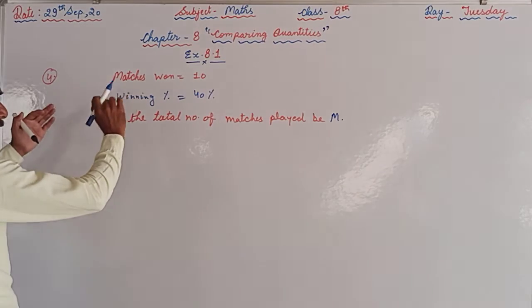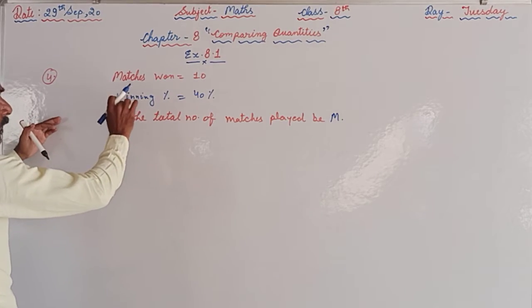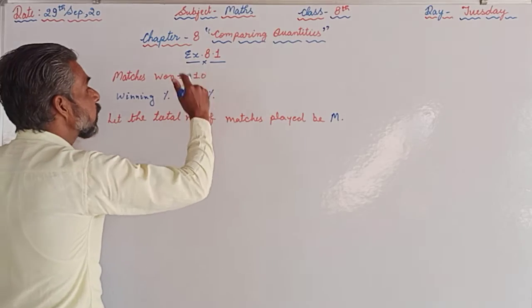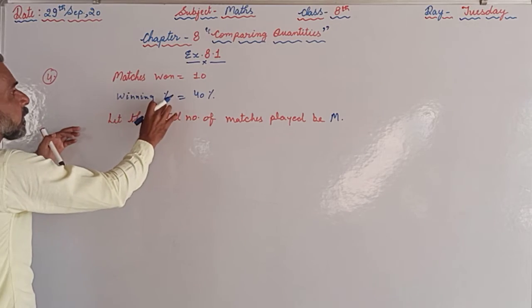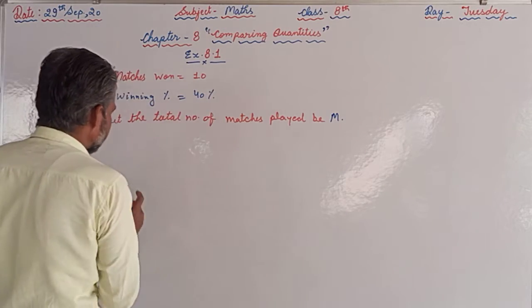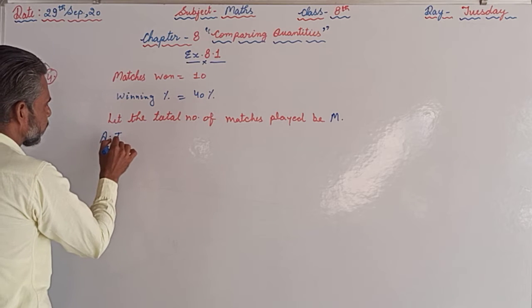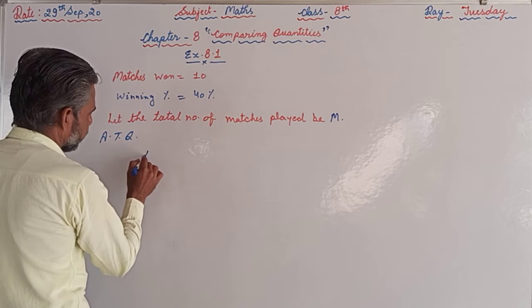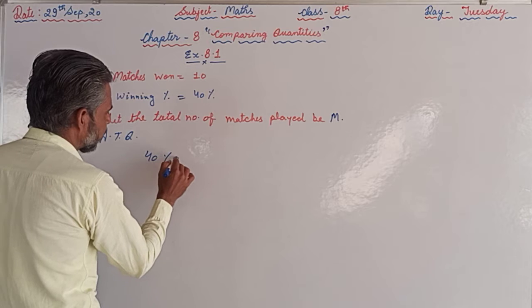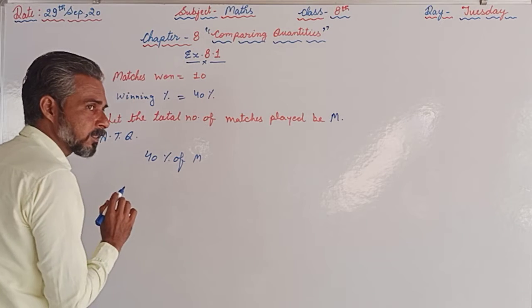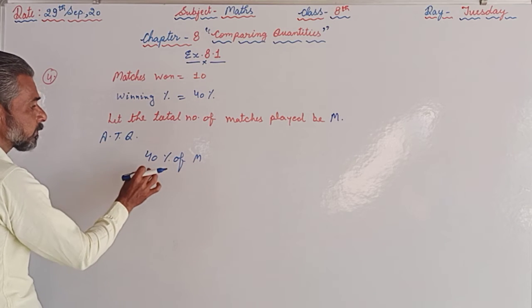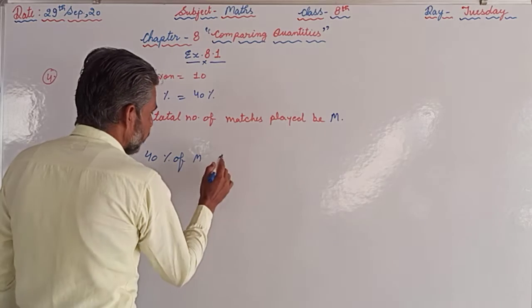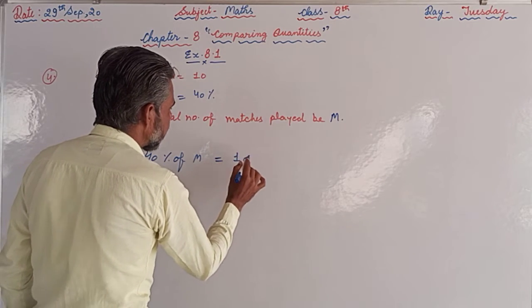Now we are given that the team won 10 matches out of m and the winning percentage is 40%. So according to the question, 40% of the total matches, that is 40% of m, is equal to 10.